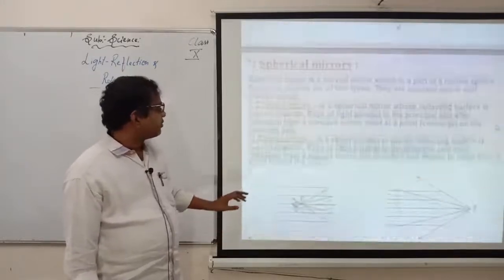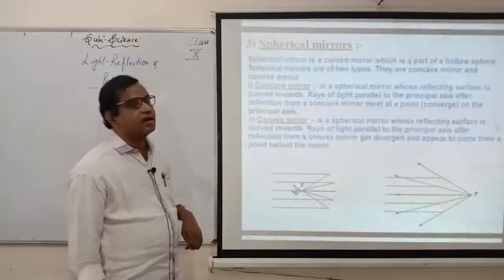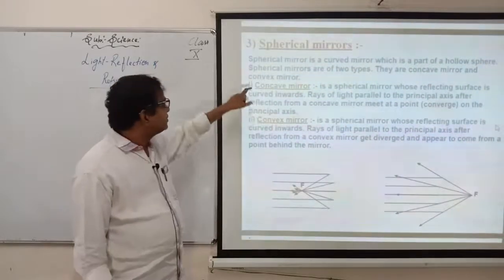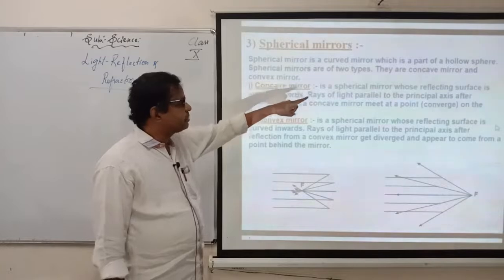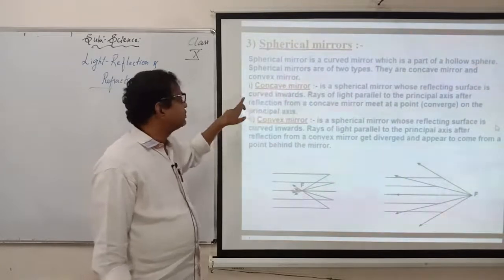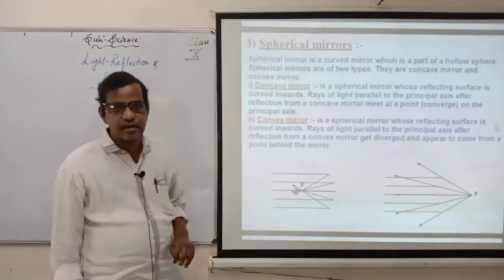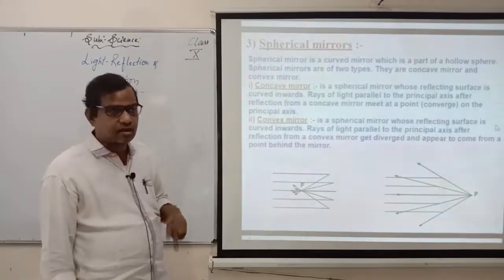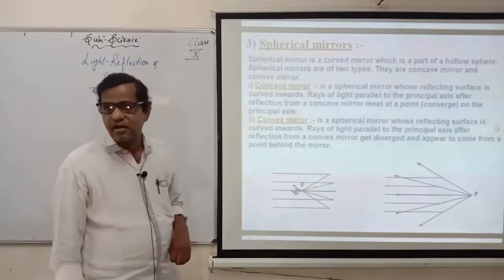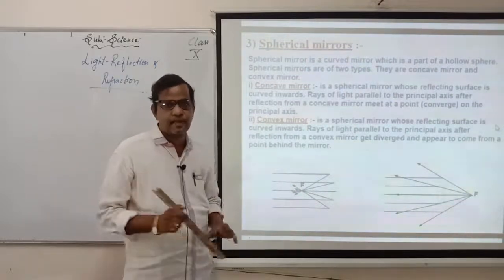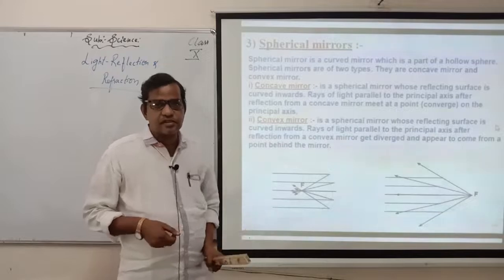Okay. Here we have spherical mirrors. A spherical mirror is a curved mirror which is a part of a hollow sphere. Spherical mirrors are of two types: concave mirror and convex mirror. This I told you already. Two types of mirrors we have, one is concave and one is convex. What is concave? I told you. Take a spoon. You have a spoon in your home, no? So while eating, what will you do?